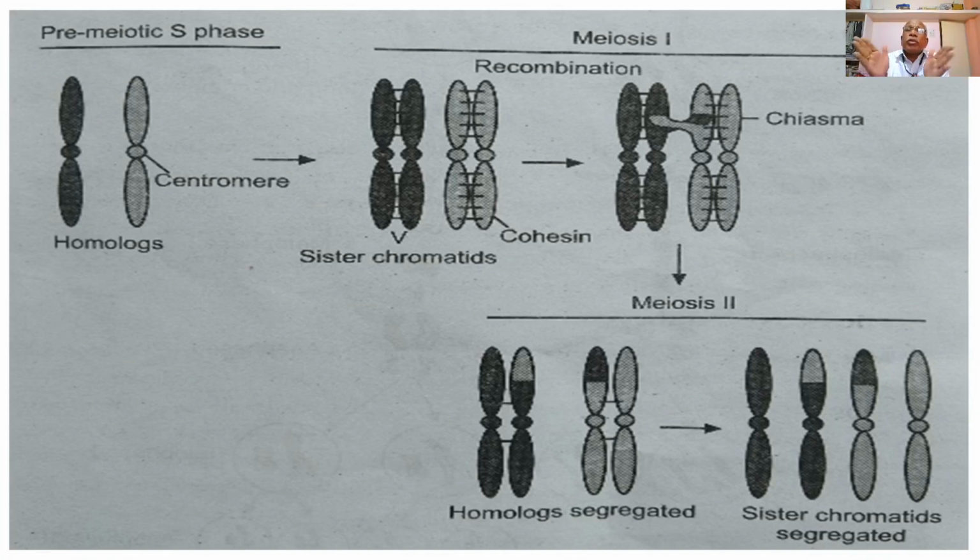The chromosomal fibers extending from opposite poles get connected to the centromeres of the two homologs, the separate chromosomes from the homologous pair. So these are arranged at the equatorial plane. Chromosomal fibers get attached and then it undergoes the next phase, that is anaphase 1.